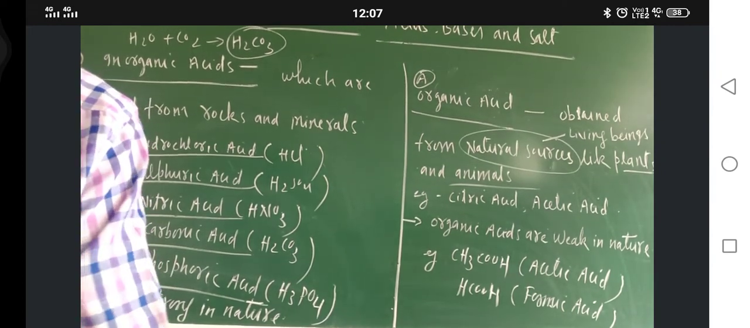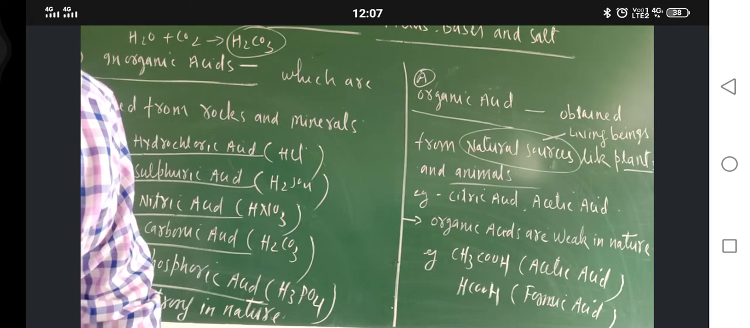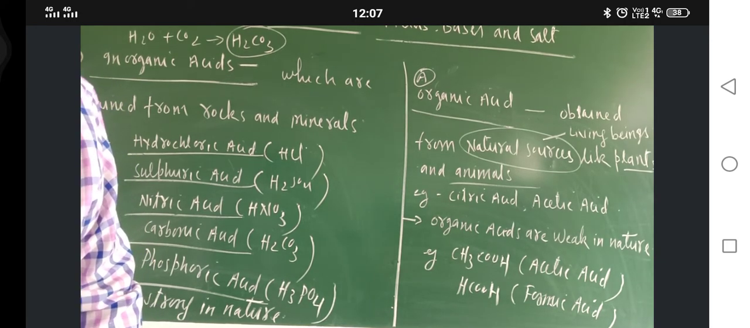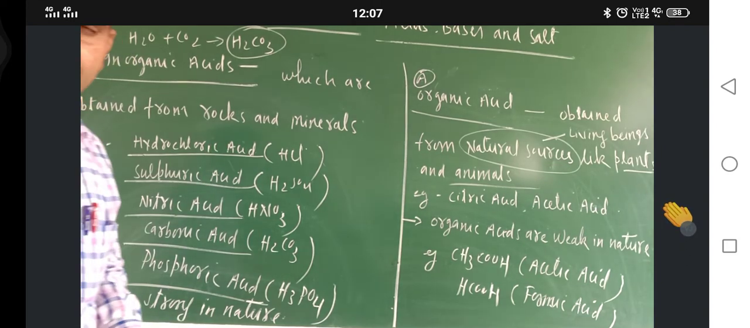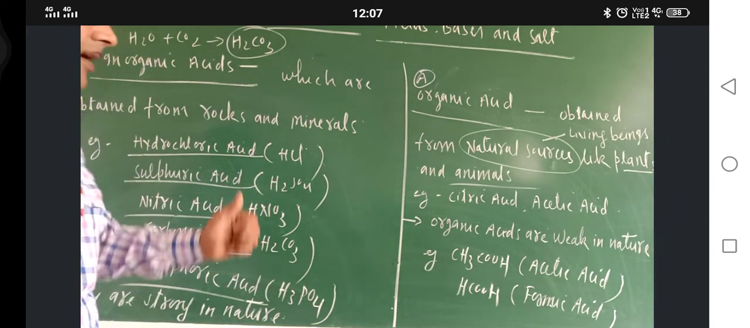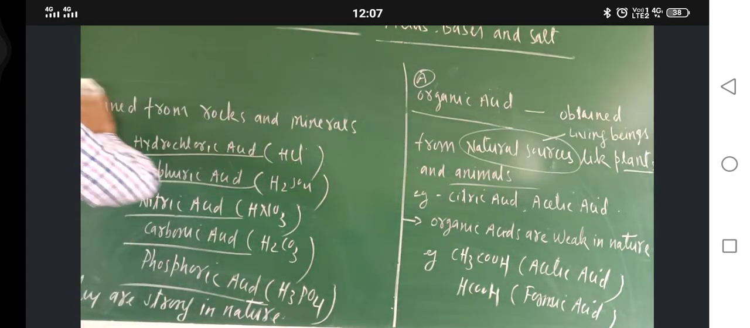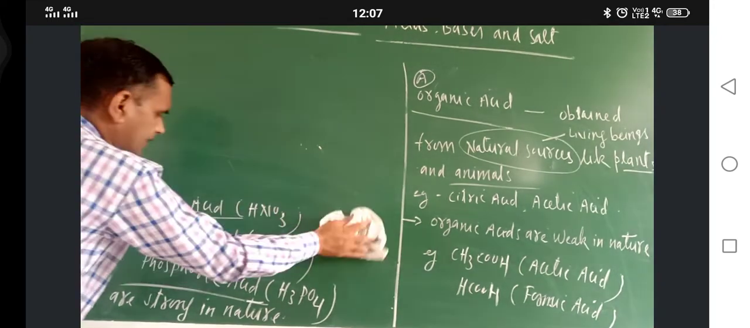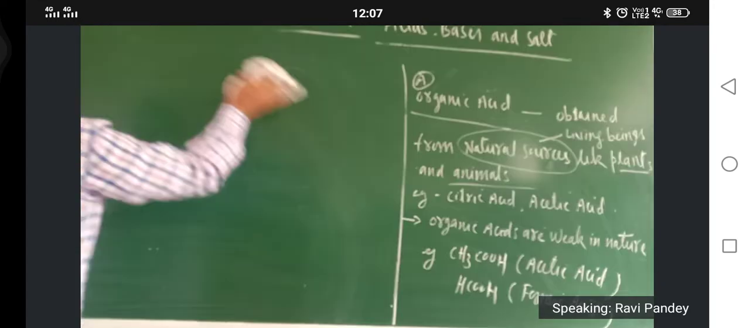So we should handle acidic food stuff in the household with a lot of care. Please remember this one. You can write the question also. Why we should not store milk or curd in bronze or brass vessels?